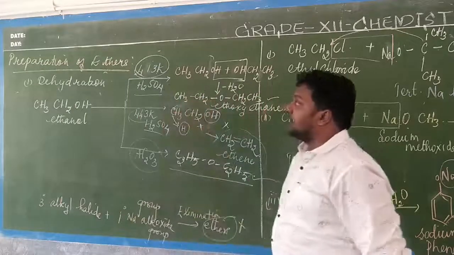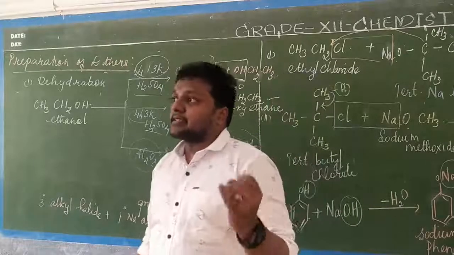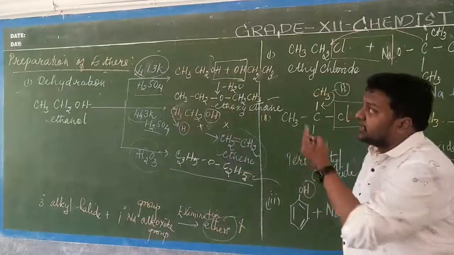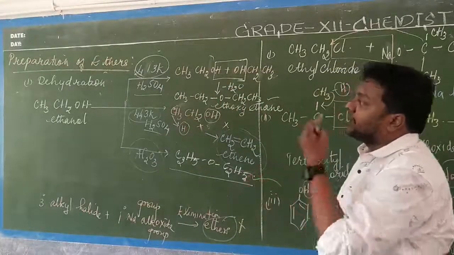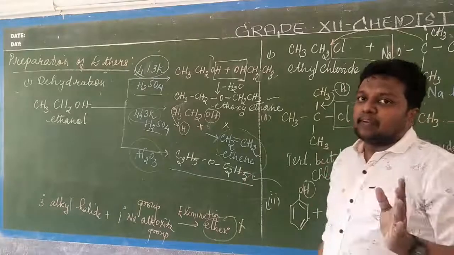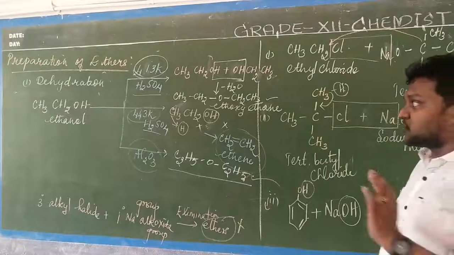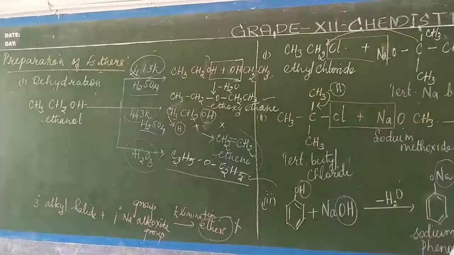So that is the dehydration reaction. Another reaction we have studied: in the Williamson synthesis, the preparation of ethers. The next method of preparation is by the dehydration reaction. This we have studied in the alcohols preparation, so it was not elaborated again. Since we have studied it in alcohols, in the chemical reactions, I have just given you the reactions.